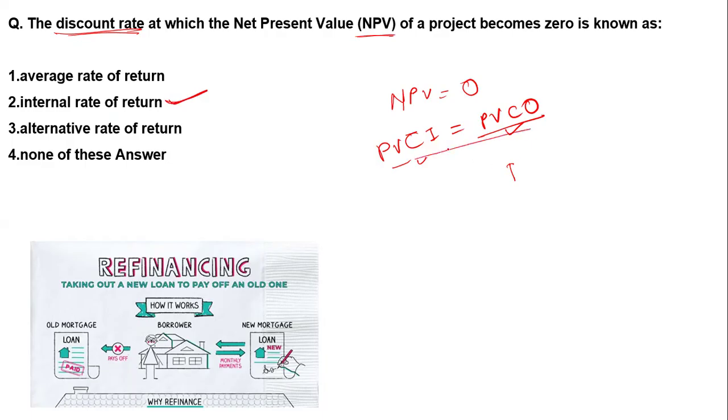When the two are equal, then the NPV is going to be zero. So all this happens under the internal rate of return.